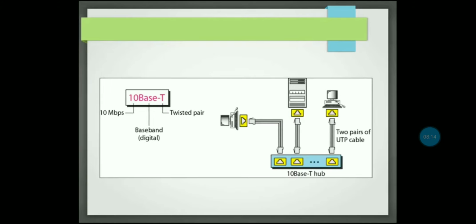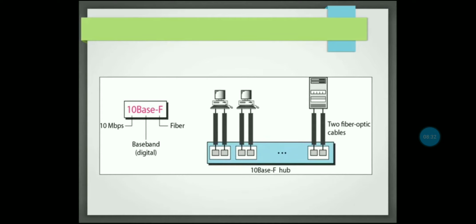Again, now 10BaseT, the speed is 10 Mbps, baseband connection where digital signal processing is used, and here T means twisted pair. So instead of coaxial cable, we are using twisted pair. Now come to 10BaseF. The speed is 10 Mbps, base means baseband digital connection, and F is for fiber. So here we are using fiber.